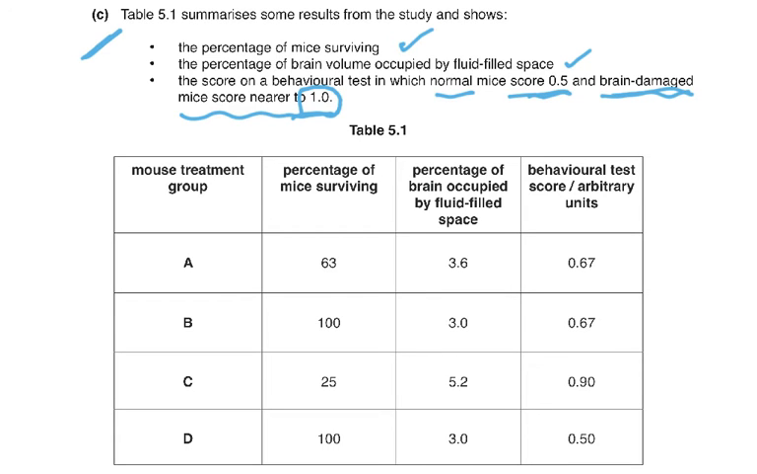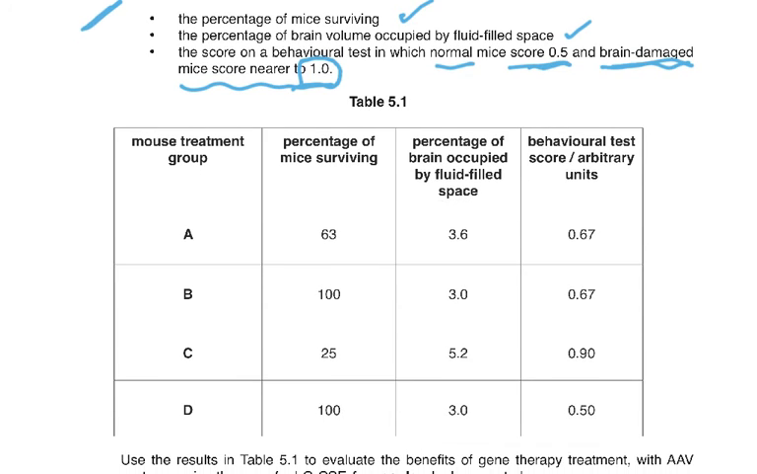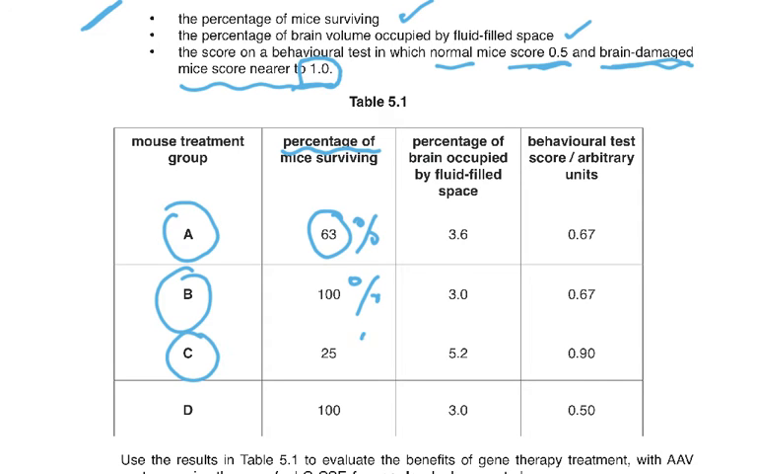Now we have a comparison, we have a table which we need to go through. Mouse treatment group A, 63% survived. This is the percentage of mice surviving. In B, 100% survived. In C, 25% survived. And in D, 100% survived. Now the percentage of brain occupied by fluid-filled space: 3.6% here, then 3%, here 5.2%, and here 3%.